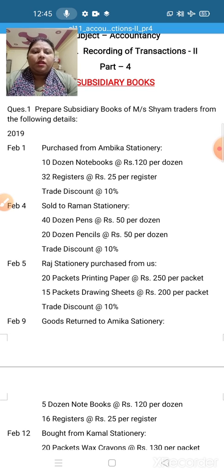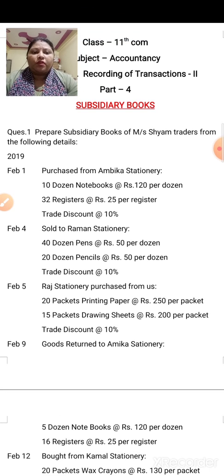Question number 1. Prepare subsidiary books of Messrs. Shyam Traders from the following details. 2019 Feb 1st. Purchased from Ambika Stationery 10 dozen notebooks at the rate of rupees 120 per dozen, 32 registers at the rate of rupees 25 per register. Trade discount at the rate of 10%.